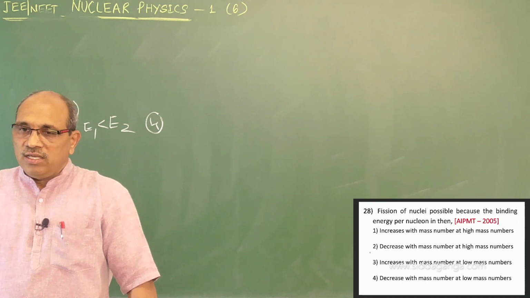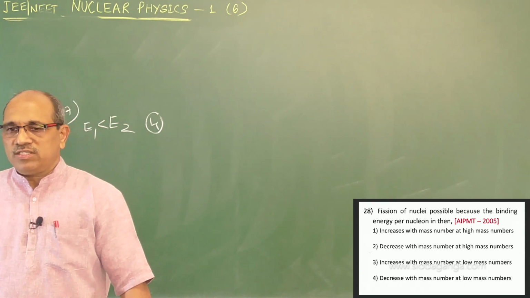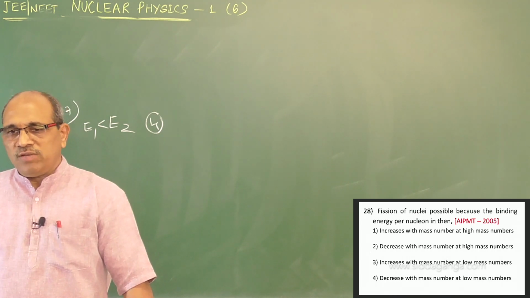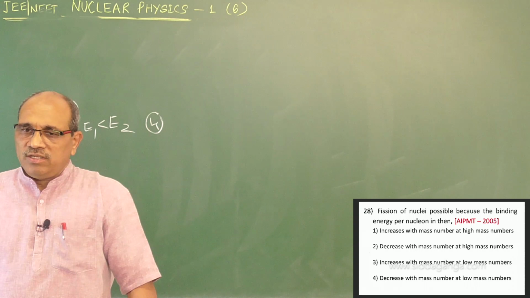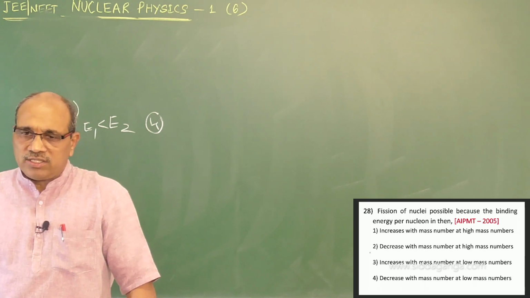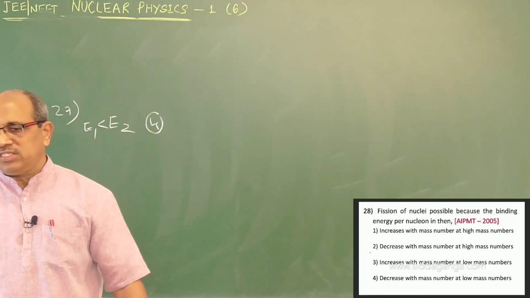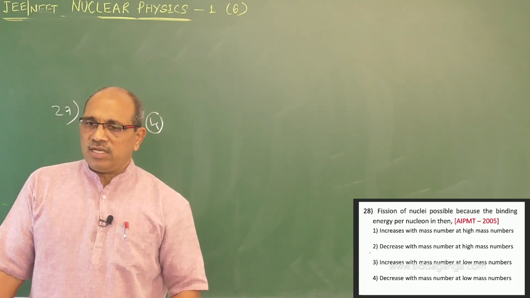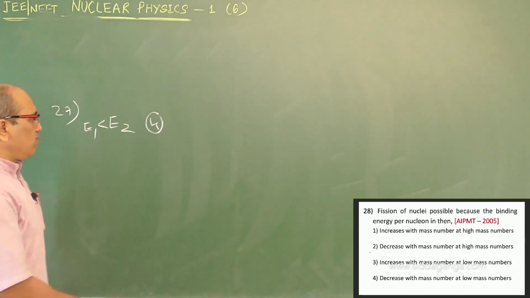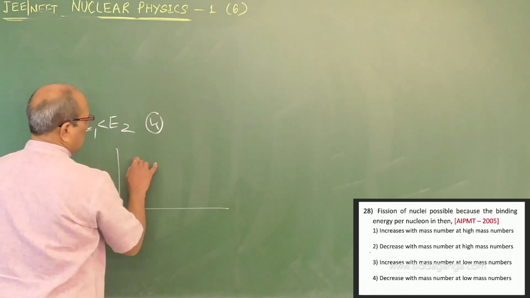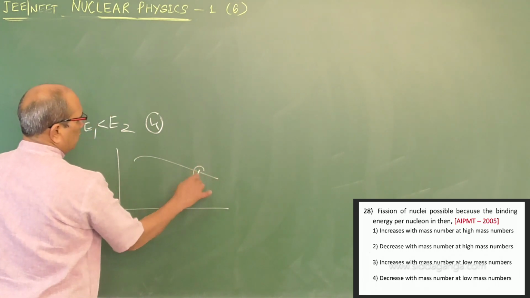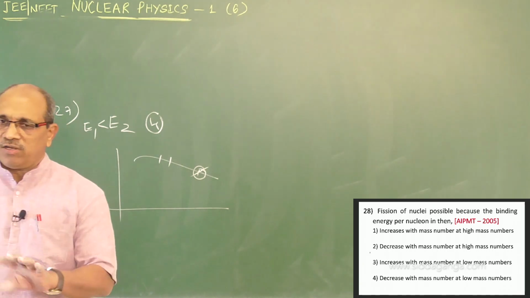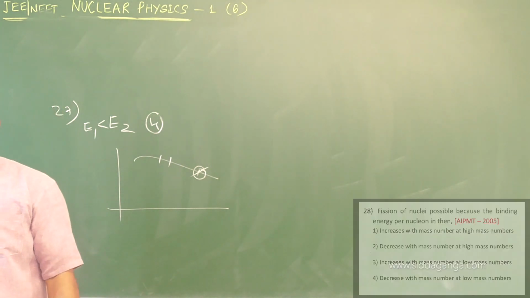Let us see the third: increase with mass number at low mass numbers. At low mass numbers the binding energy is increasing, okay, but that does not cause the fission. Therefore, the third is not the answer. Decrease with mass number at low mass numbers is again wrong. The possible option is the second one: decrease with mass number at high mass numbers. Fission is possible when binding energy at high mass numbers decreases. The nucleus breaks down, creating two lighter nuclei which are more stable. Possible option number 2. Coming to the next.